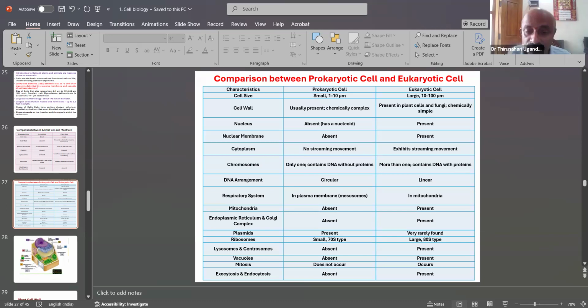Mitosis occurs in the eukaryotes. Then exocytosis and endocytosis are also present in the eukaryotic cell, which is a real differentiation between prokaryotes and eukaryotes.